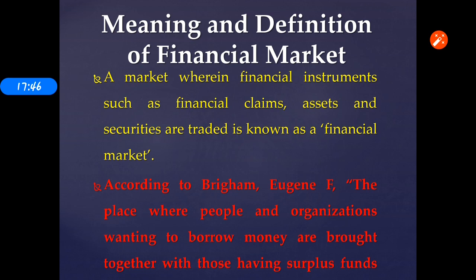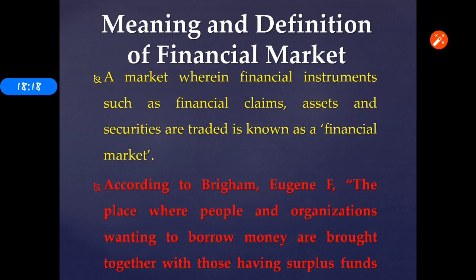So the remaining 5 lakh rupees I am going to borrow from the bank. Yes or no? That 5 lakh is the bank's claim and my claim is 2 lakh rupees. Together it is 7 lakh rupees. The down payment I paid is 2 lakh rupees, and the remaining 5 lakh rupees I am borrowing from the bank. That is called a financial claim.